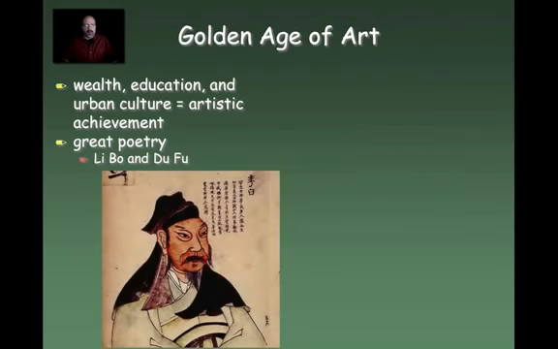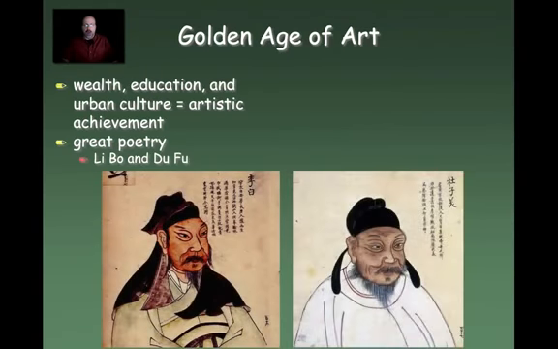We also know that this is a period of great poetry, and the most famous are Li Bo, or usually known as Li Bai, and Du Fu. These are the two great poets of ancient China. And oftentimes Li Bai in particular would spend a lot of his time dedicated to writing about Chang'an and life in Chang'an. And Du Fu, of course, was Li Bai's best friend and often would write poetry about Li Bai as well. In fact, when Li Bai died, Du Fu was sort of shattered by the loss of his great friend.